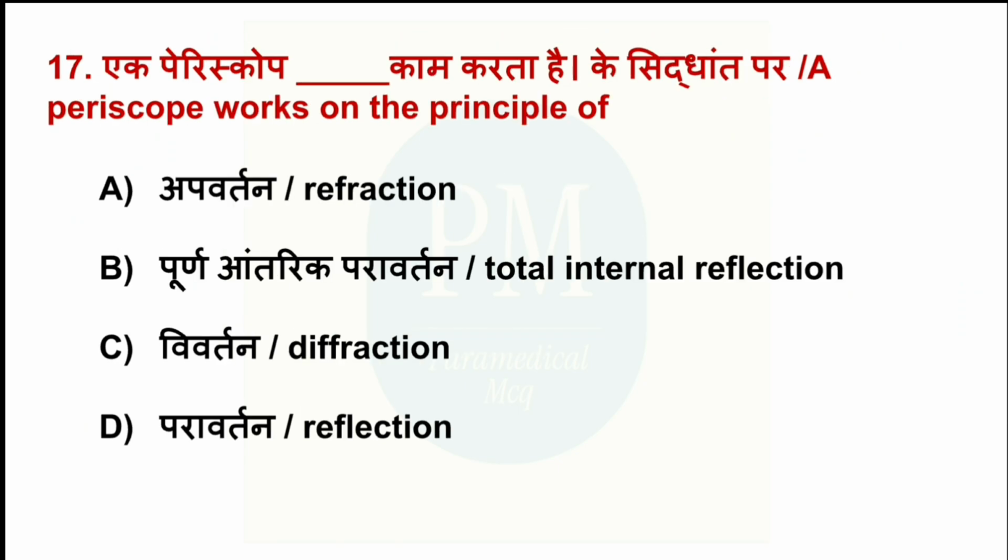A periscope works on the principle of option A, refraction. Option B, total internal reflection. Option C, diffraction. Option D, reflection. The correct option is option D, reflection.